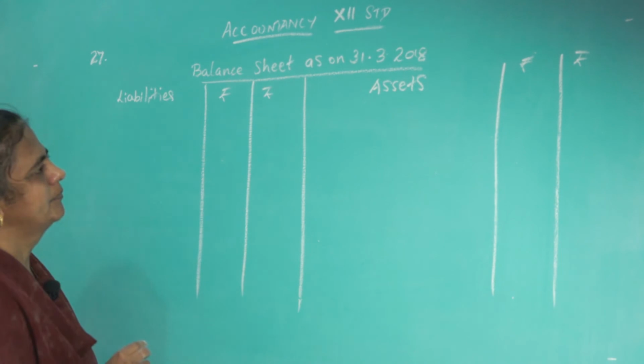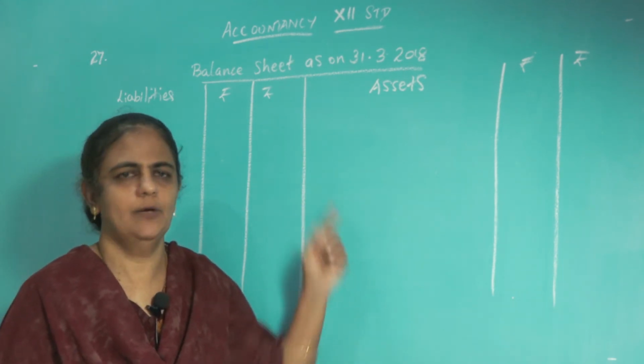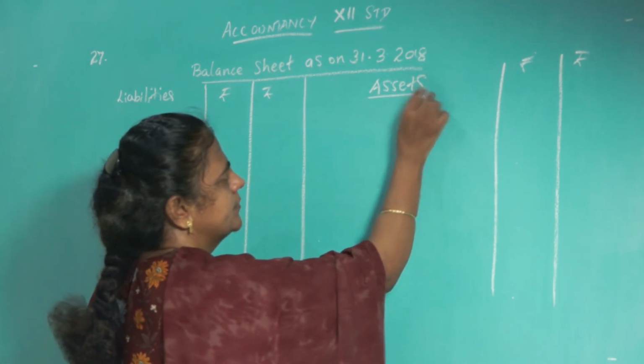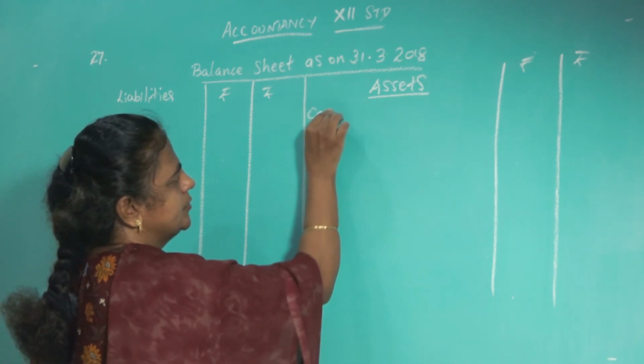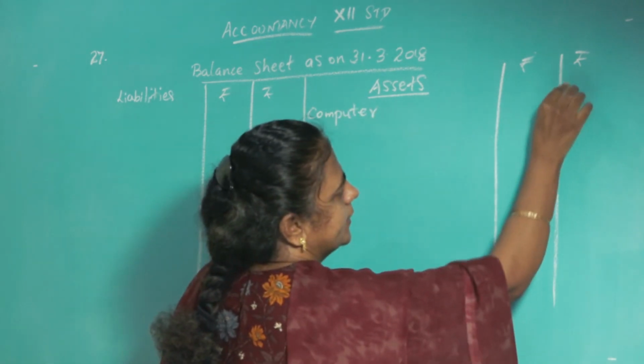Okay. We will come from the asset side. You go to the asset side. What is given in the question? One by one we will come. Okay. So assets. What is the first one given there? Computer. For computer, no adjustments. So you just write computer 40,000.